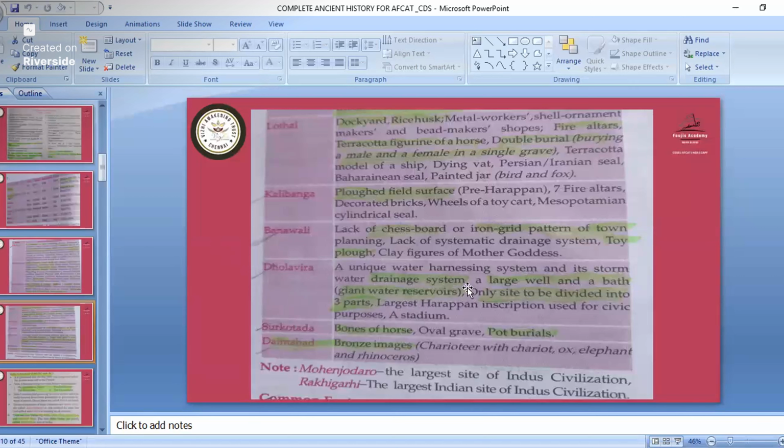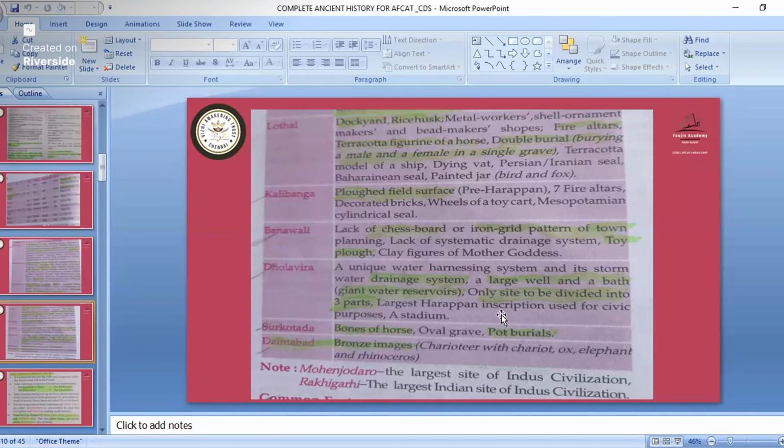There was a drainage system, a large well, and a bath, giant water reservoirs. So a question has come on this giant water reservoir. The giant water reservoir is in Dholavira. Only this site was divided into 3 parts. Others were all divided into 2 parts.